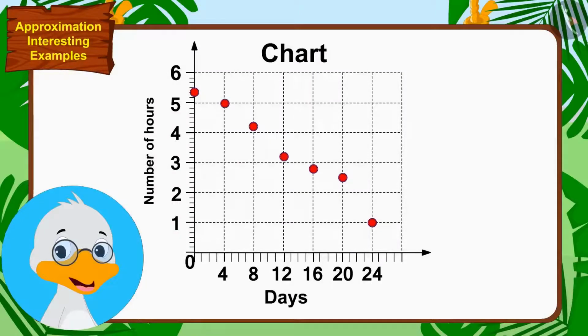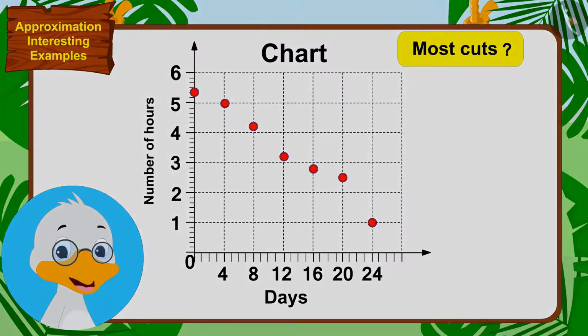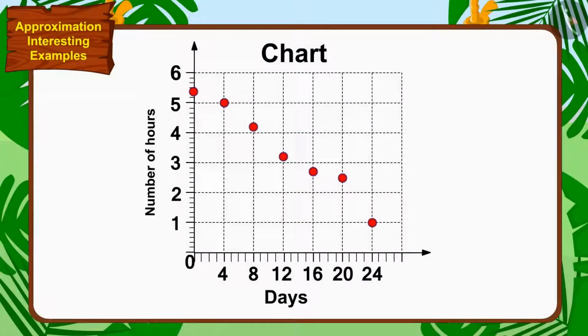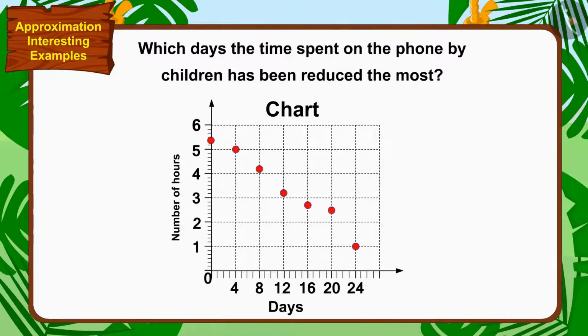24 days are over. Let me look at this chart to find out between which days the time spent on the phone by children has been cut the most. Children, can you find the answer to this question by looking at this chart? If you want, you can find a solution by stopping the video.